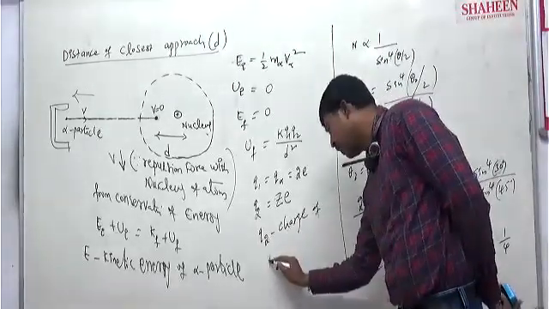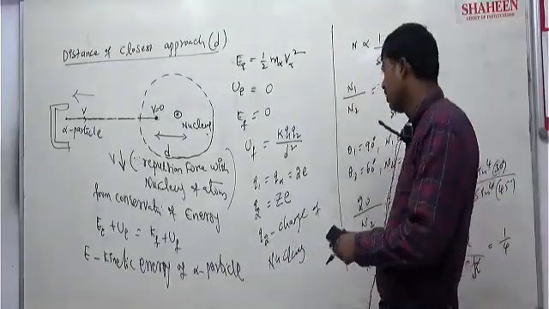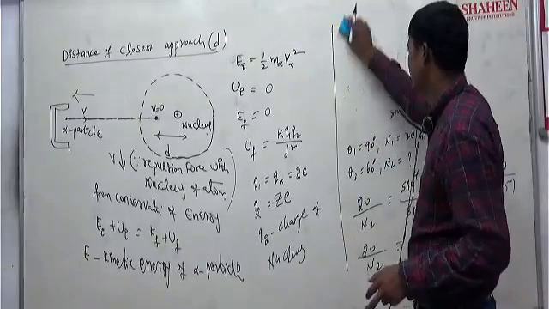Now I will substitute in the basic conservation equation.